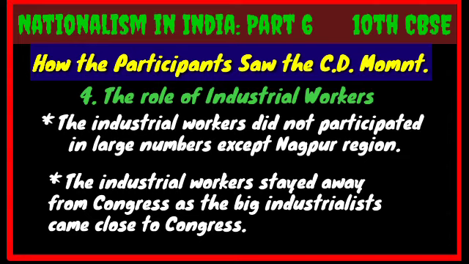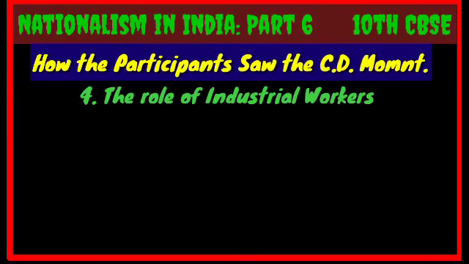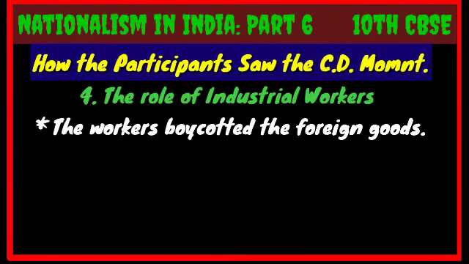So just understand that industrial workers are the workers who work in the factories or different industries in the industrial sector. But actually Congress had a very close relationship with the industrialists or the owners of the industries. So the workers stayed a little away from the Congress. The workers who participated in civil disobedience movement boycotted foreign goods while they were protesting against low wages.